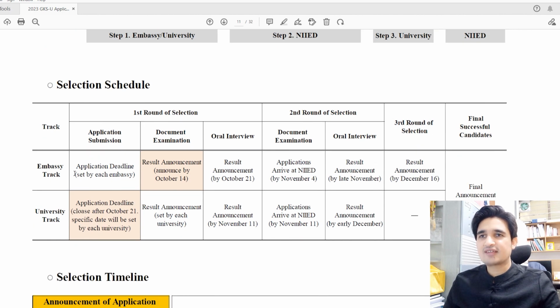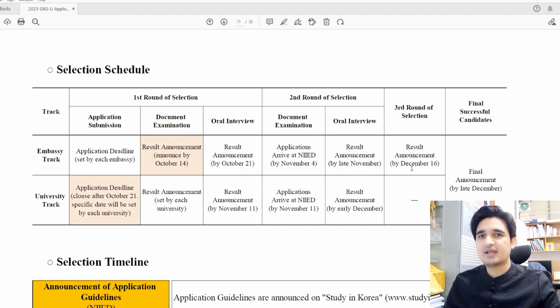For the embassy track, there is a separate application deadline which is set by each embassy. Later, at the end of this video, I will guide you on how you can check the deadline set by each embassy. So embassies have their separate deadlines, and you have to follow the deadlines for the embassy track. After receiving the documents, the embassy will announce the results by October 14 and conduct interviews by October 21. They must submit the documents to NIIED by November 4, and there may be an oral interview also conducted by NIIED in late November, and the results will be announced by December 16.